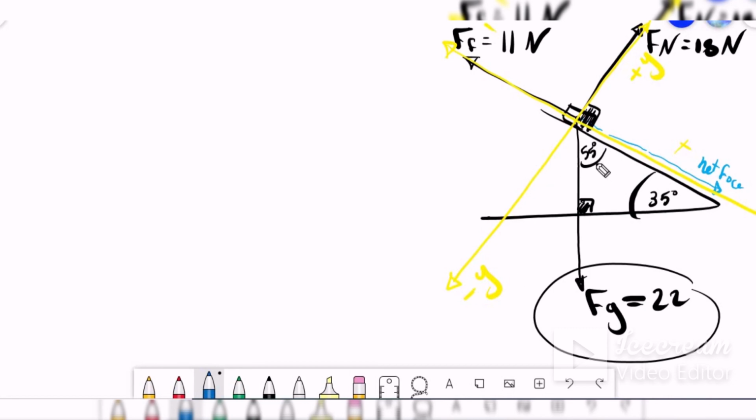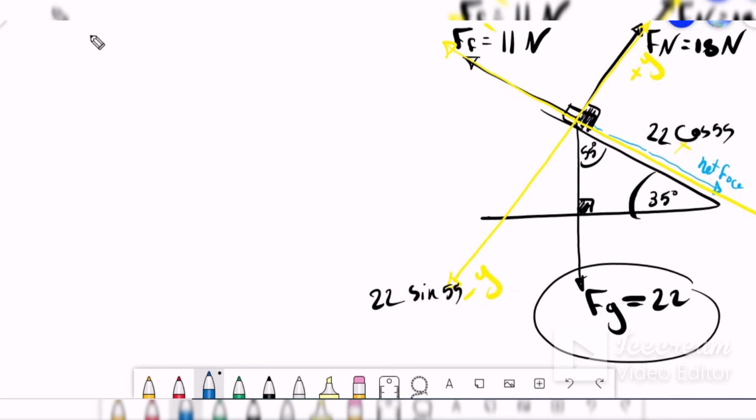Look at the angle with the x. When the angle is near x, we write cosine. So we write 22 cosine 55, that is the x. And y is away from the angle, so it becomes sine, also 22 sine 55 like that.